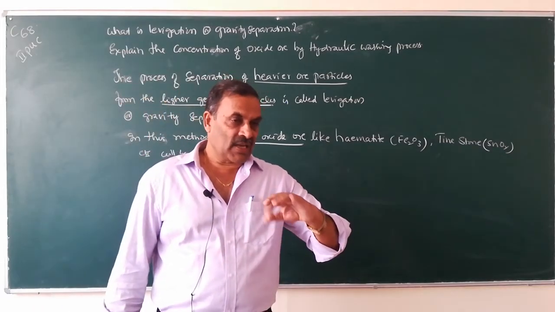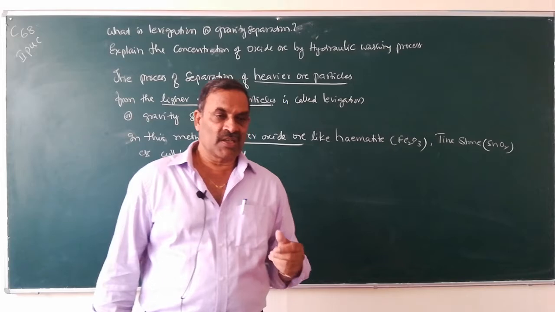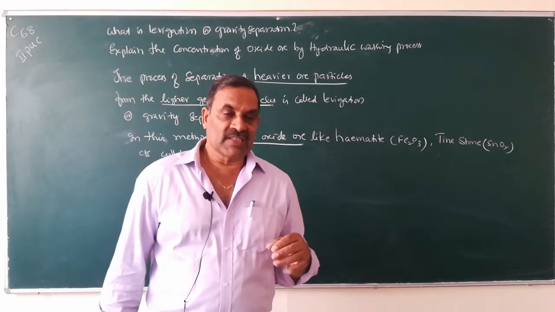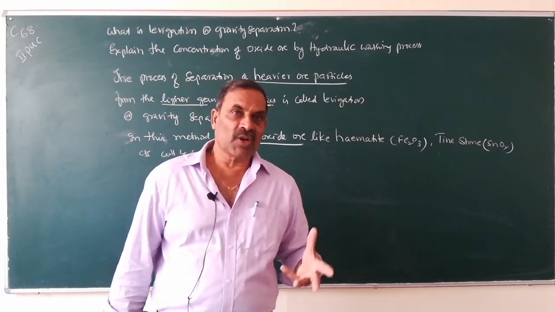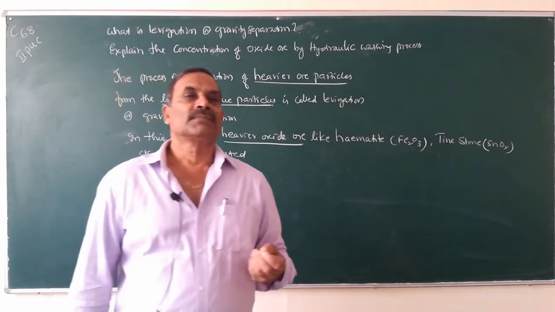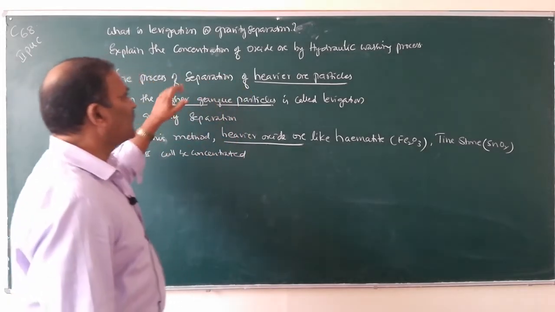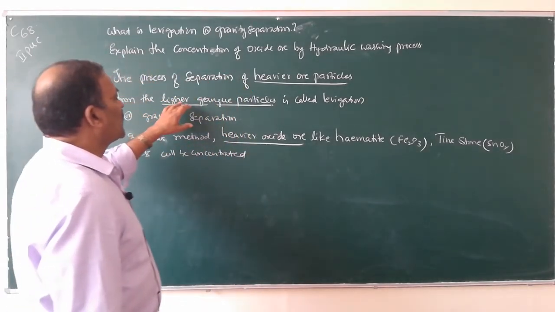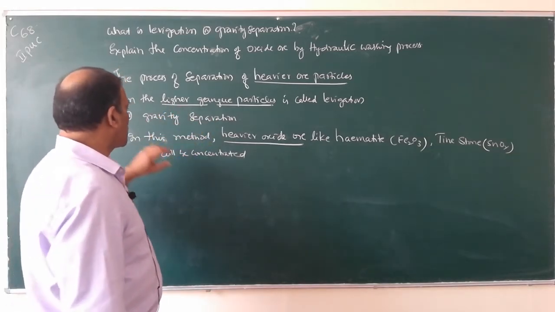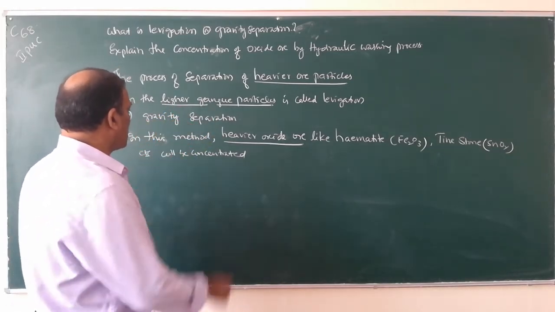What is levitation or gravity separation? The process of separation of heavier ore particles from the lighter gangue particles due to gravity is called levitation or gravity separation.